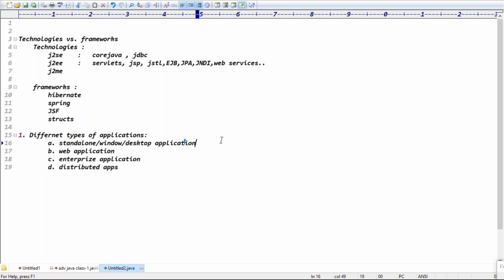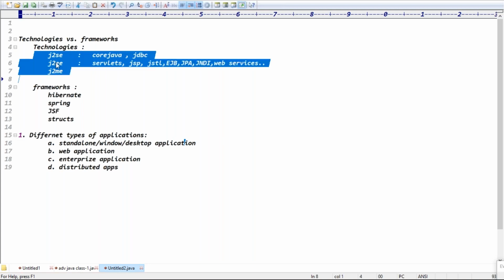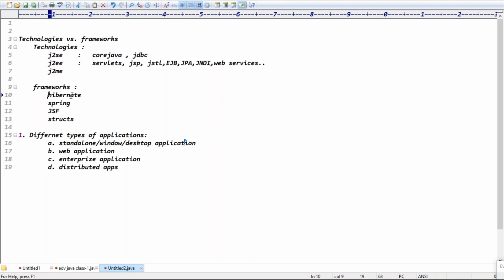See guys, we also need to see what technologies we use to develop them. These are the technologies and these are the frameworks, and which technologies and frameworks are suitable for what type of application, that we have to see first. So at Java level we basically have four types, guys: standalone applications, web applications, enterprise applications, and distributed applications, right? Tell me guys, I hope you have done core Java. In core Java we covered standard applications, guys. Using core Java, you can develop standard applications, right?